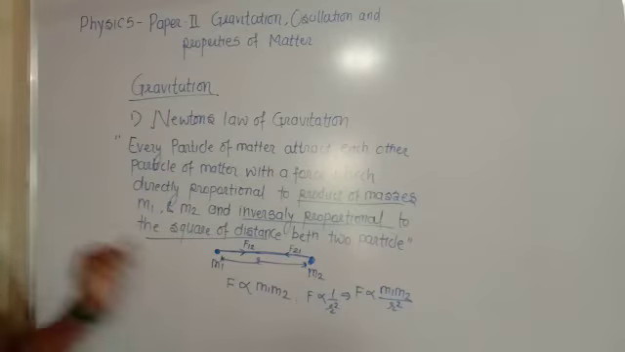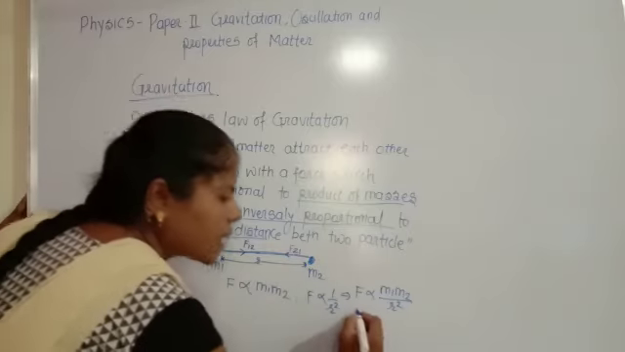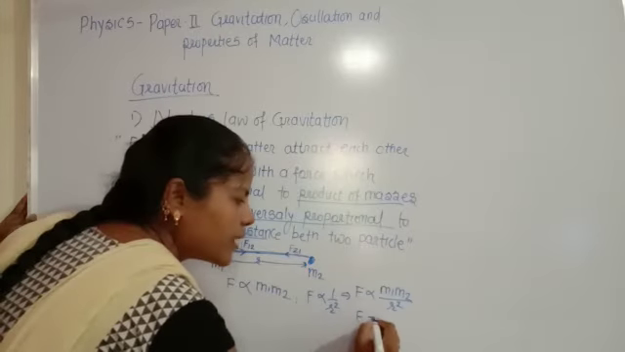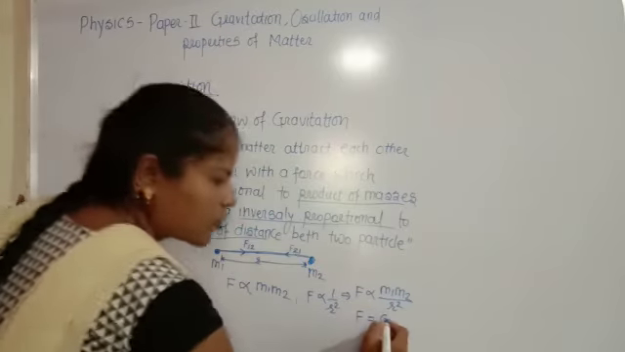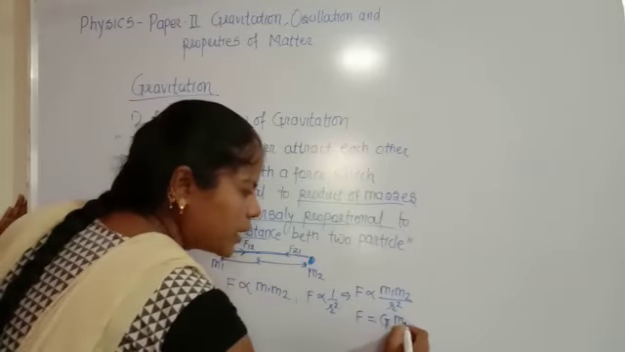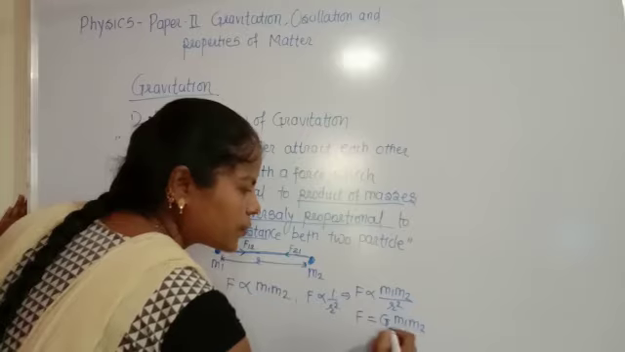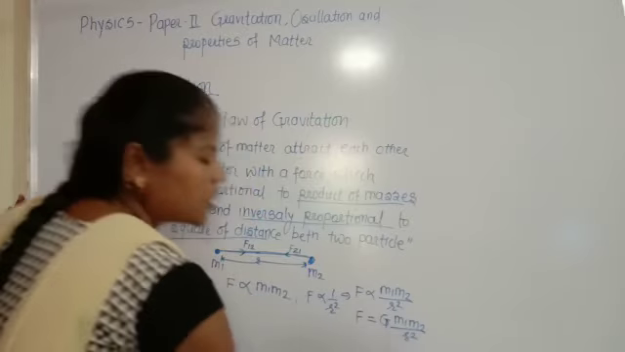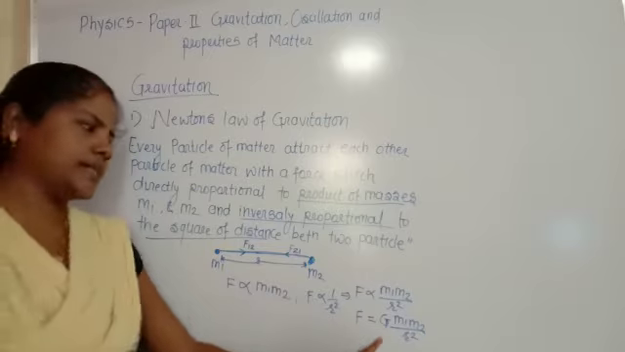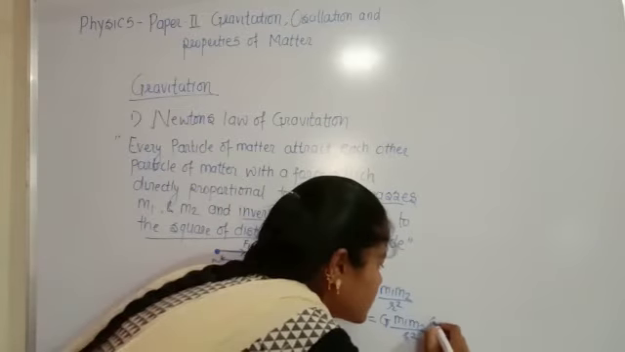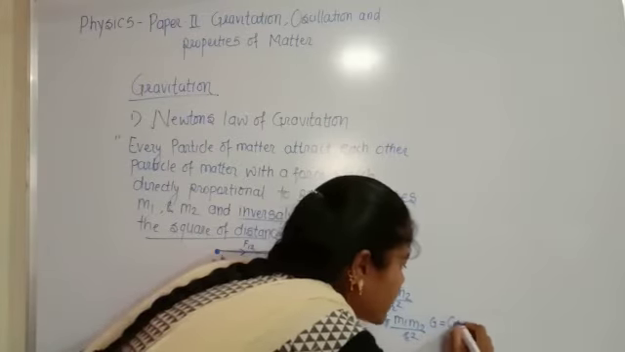If we remove this proportionality sign, we take some constant. This capital G is the constant of proportionality, so F equals G into m1 m2 divided by r square. This G is the constant of proportionality known as the gravitational constant.